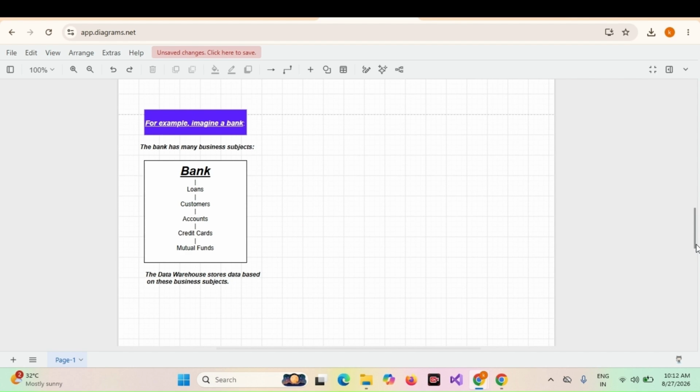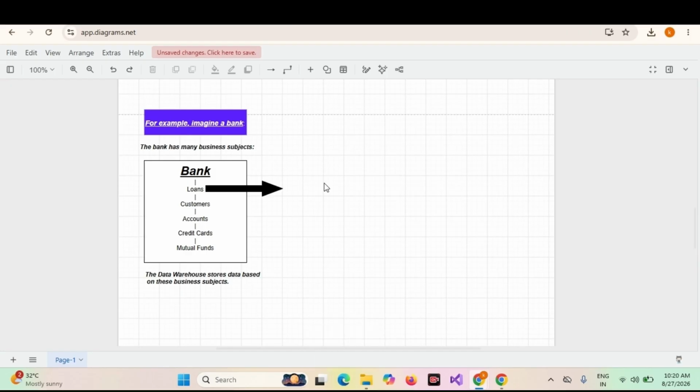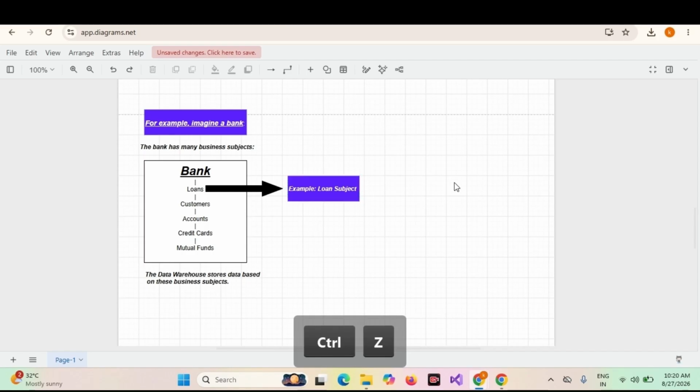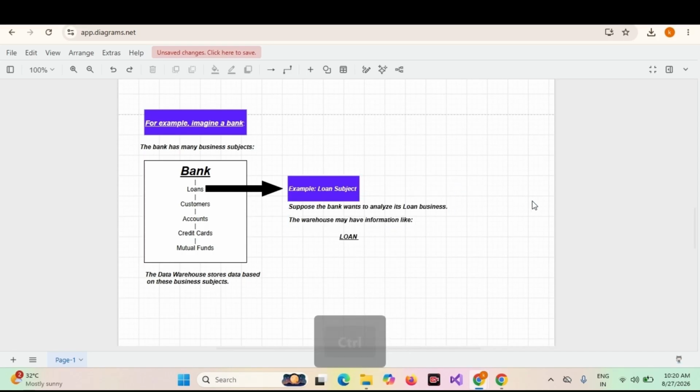Coming to this bank, inside we have the loan subject. Suppose the bank wants to analyze its loan business. The warehouse may have information in this loan subject like customer name, loan amount, loan type, interest rate, loan date, loan status, and many more. Here I am taking these three as examples: loan amount, loan type, interest rate.